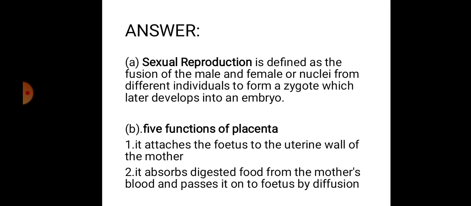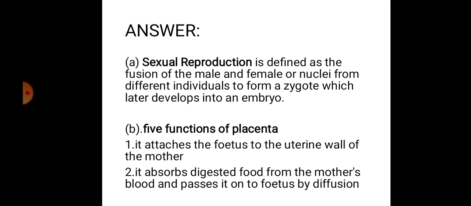At times, when they ask what is sexual reproduction, some students may answer as if they are defining reproduction. Reproduction is the umbrella word. Reproduction is the act of giving birth to a species of the same kind. So it's different from sexual reproduction. Sexual reproduction is the fusion, the union, the joining of male and female gametes to form an embryo, that is, to form an offspring. That is what we mean by sexual reproduction. It has to do with two different individuals.